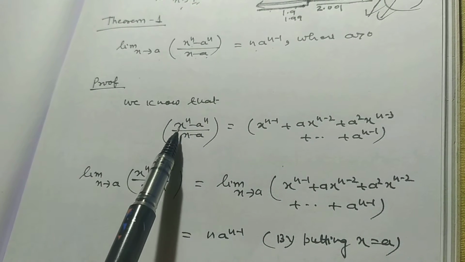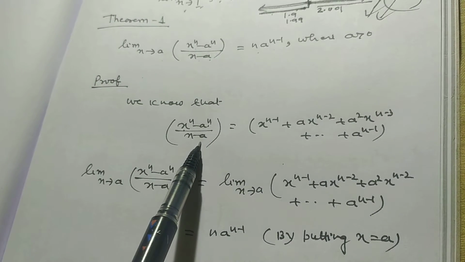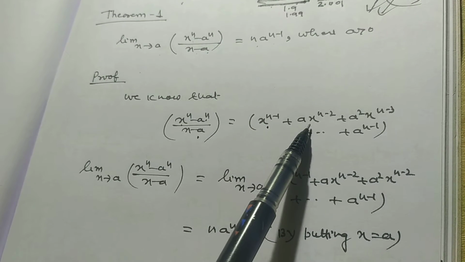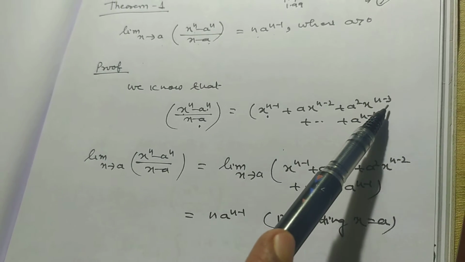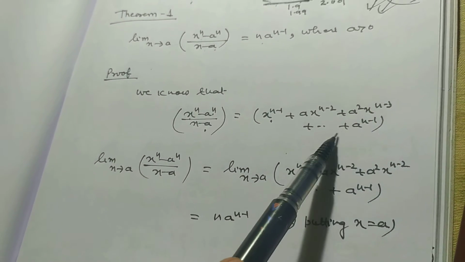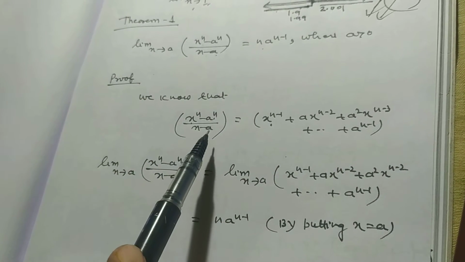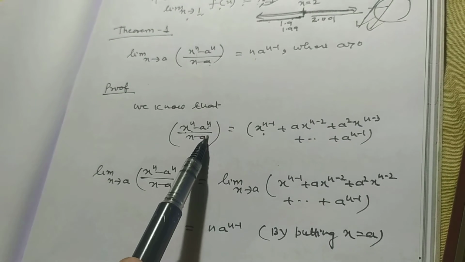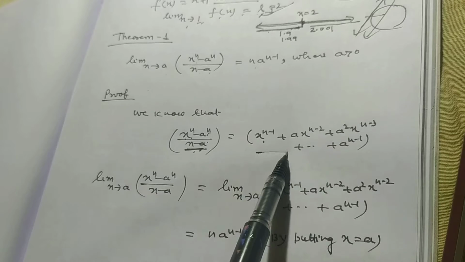We know that (x to the power n minus a to the power n) divided by (x minus a) is equal to x to the power n minus 1, plus a x to the power n minus 2, plus a square x to the power n minus 3, and so on, plus a to the power n minus 1. What does it mean? Here we can say that x to the power n minus a to the power n is divisible by x minus a, and this is the quotient.